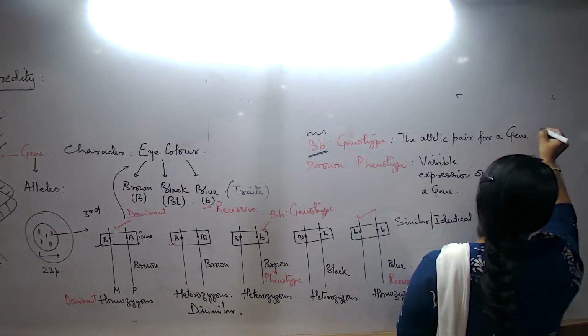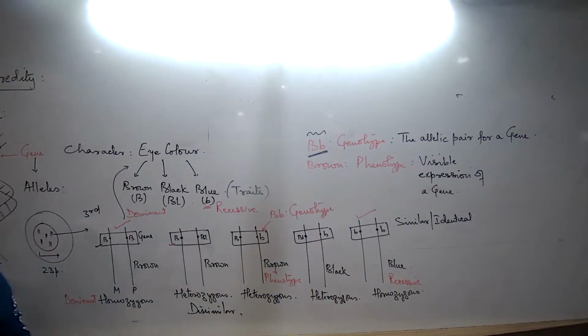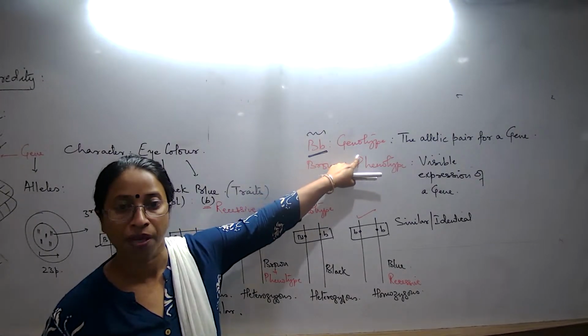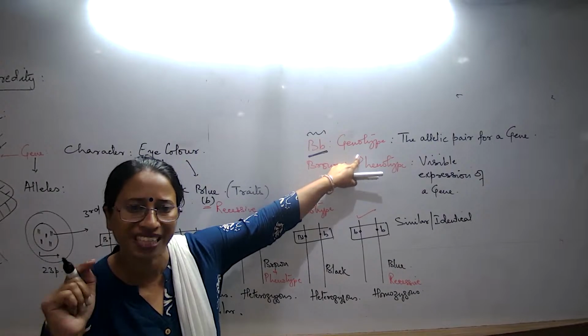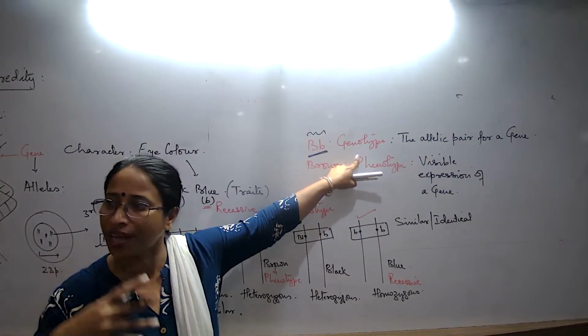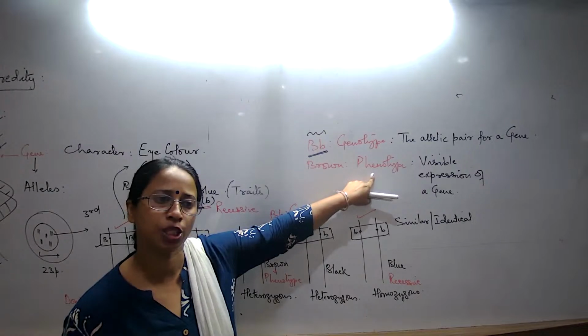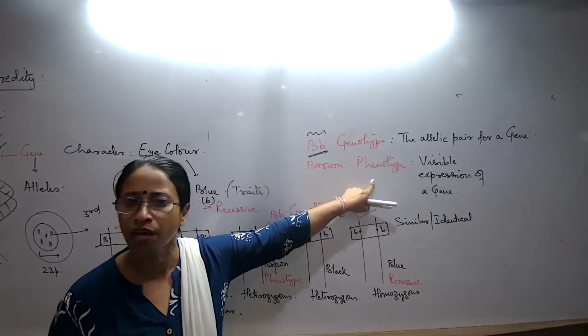What is the combination of the allele? That is what is the meaning. The combination of the allele, the pair of allele for a gene that is present in our pair of chromosomes, that is what is known as genotype. But because of that pair present, we exhibit different characteristics which we are able to see in each one of us. So that visual expression of that allele pair is what is known as the phenotype.